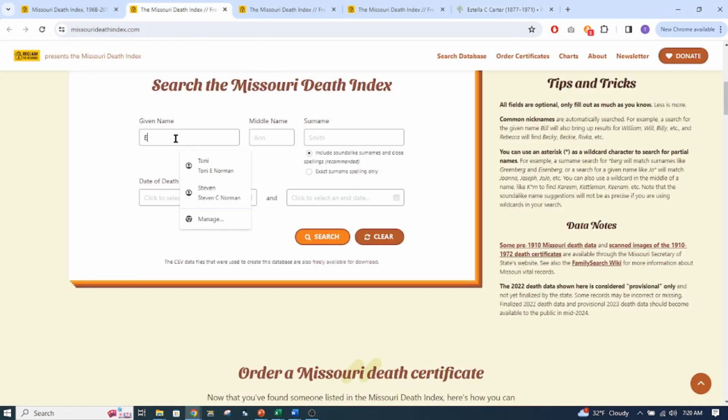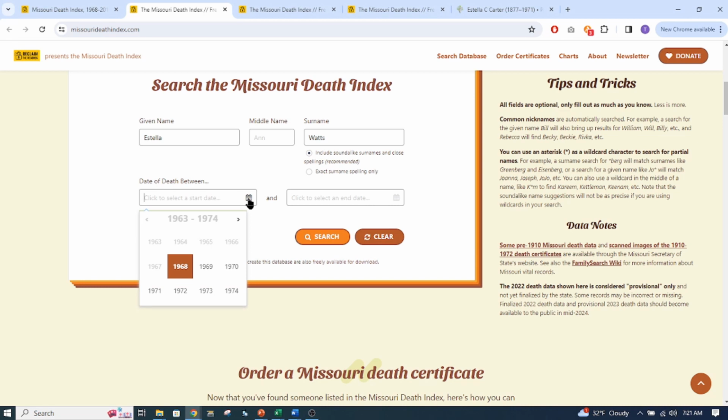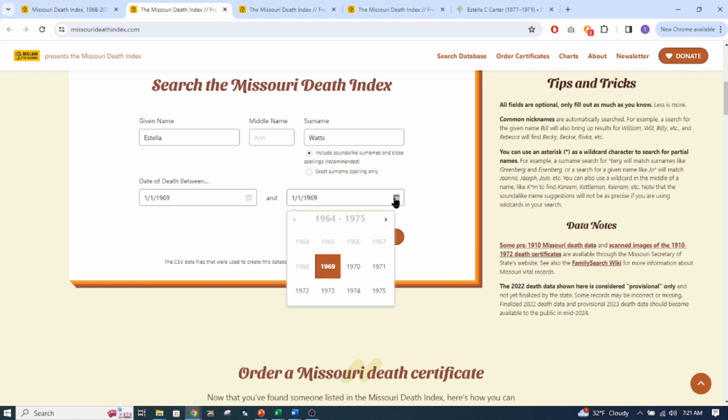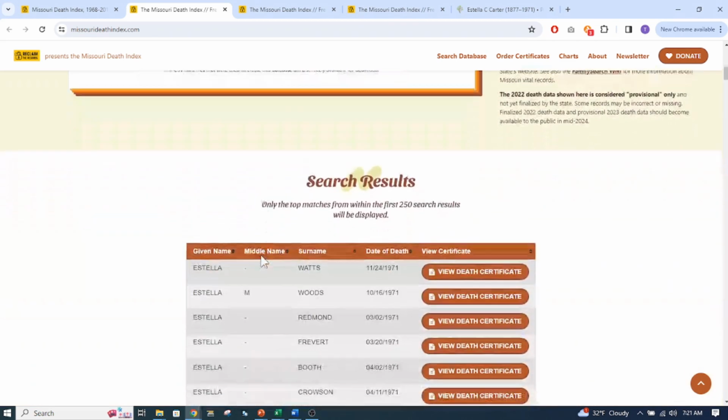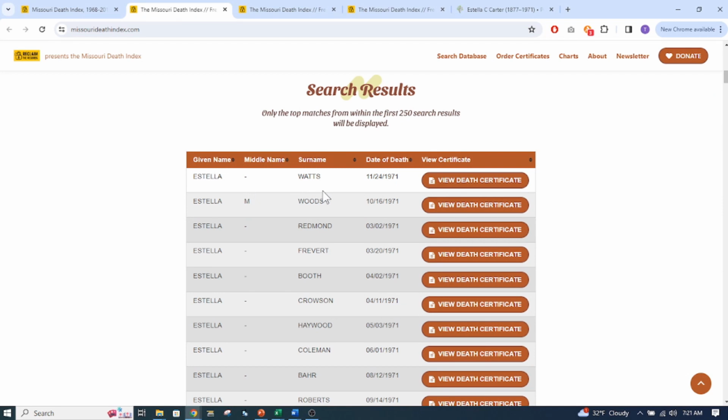So I'm going to type in Estella, and her married name was Watts. And we know that she died in 1971, so you just pick a date. So I'm going to just pick this 1969 January, and we'll just go with that. And then over here, I need it to be after that, because I'm wanting it to do a search and have 1971 be in between there. So then I will say search, and it comes up with Estella Watts, and here's one, November 24th of 1971.